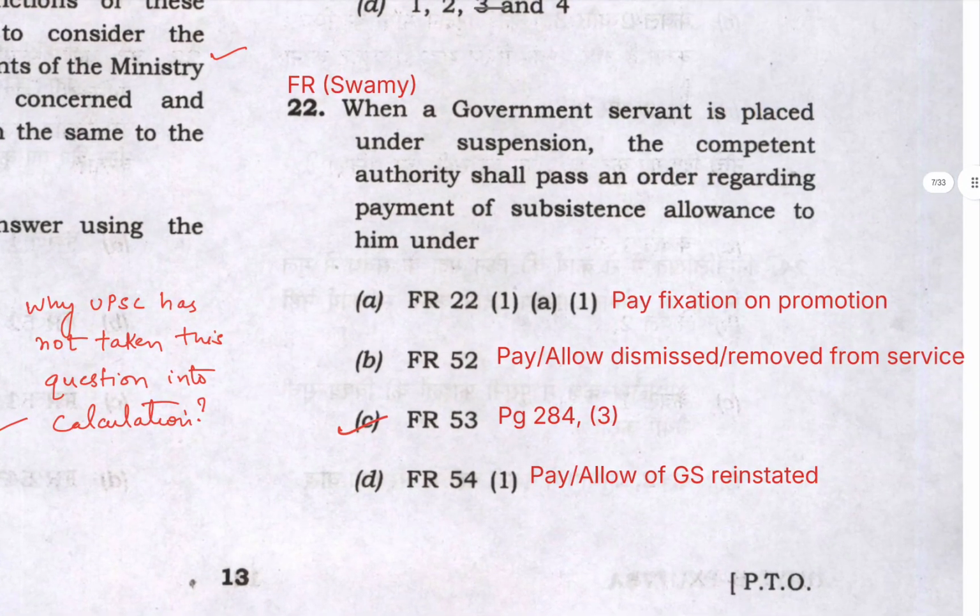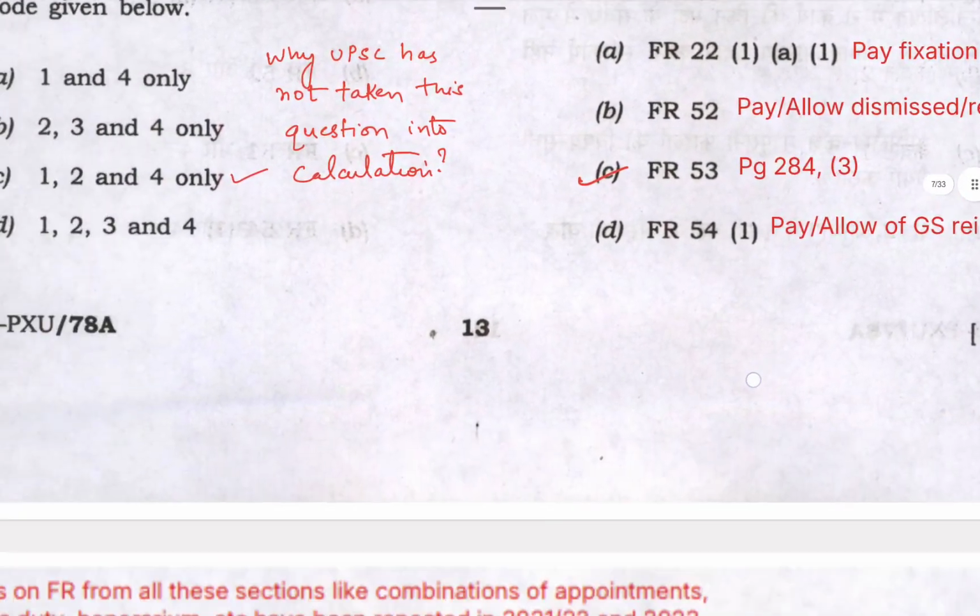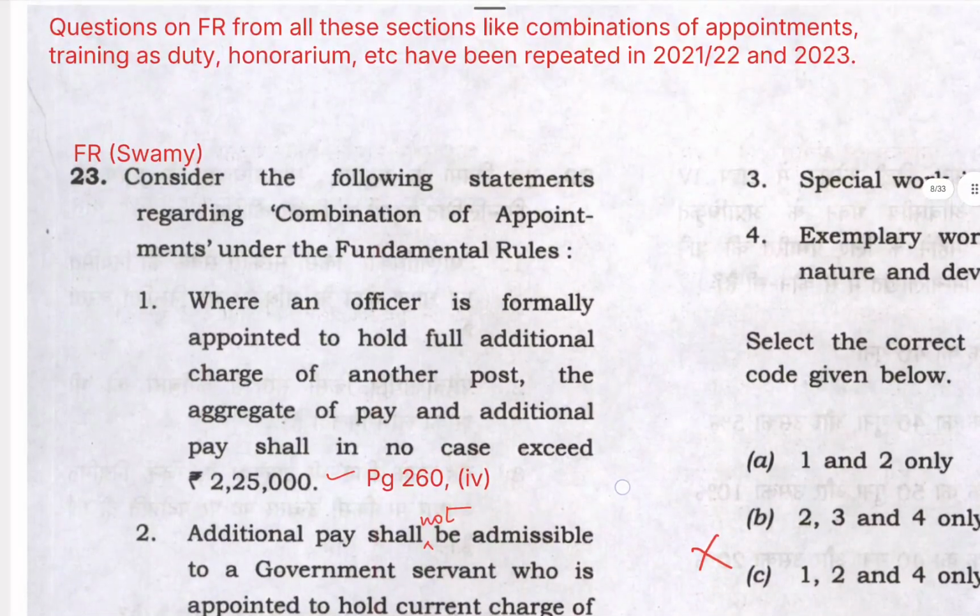For other options, let me give you a brief idea. FR22 is for pay fixation and promotion, and 1A1 is for assuming higher responsibilities and duties along with promotion. FR52 is on fixation of pay and allowances of officers dismissed and removed from service, and FR54(1) is for pay and allowances of government servants who are reinstated after such dismissal or removal based on a completion of an inquiry or decision by competent authority. Hence the right answer is C.